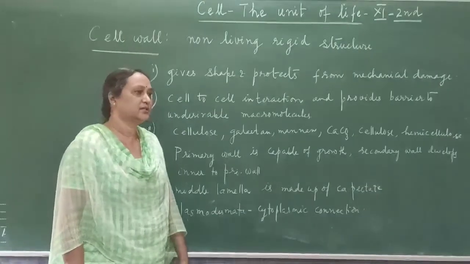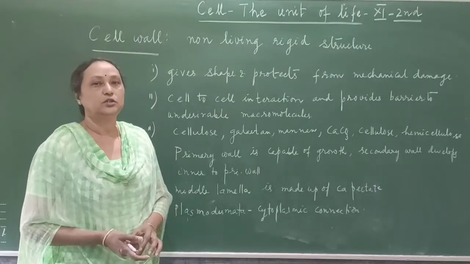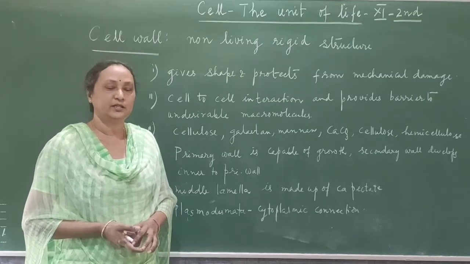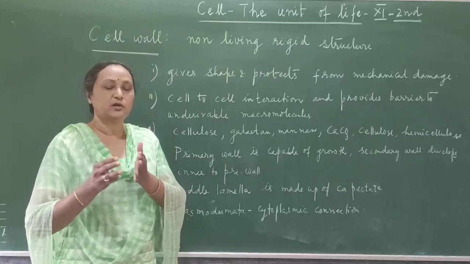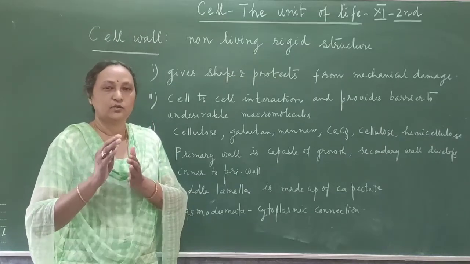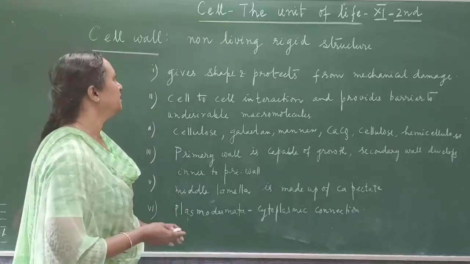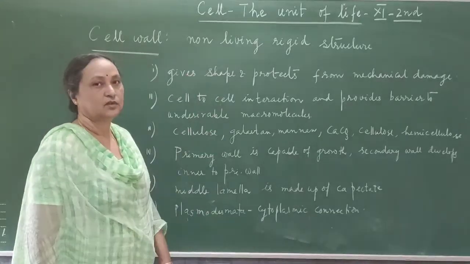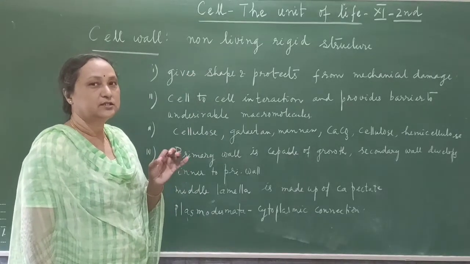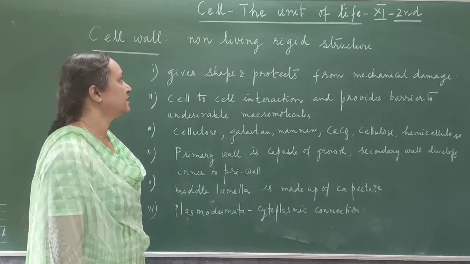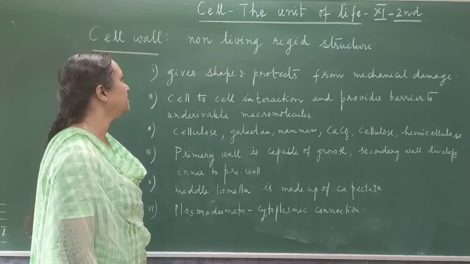So now we will discuss the cell wall. As I told you, the cell wall is present in plant cell and it is absent in animal cell. This is the outermost boundary surrounding the cell membrane or plasma membrane. The cell wall is non-living. It is a non-living, rigid, means strong, structure which is present surrounding the cell membrane in plant cell.